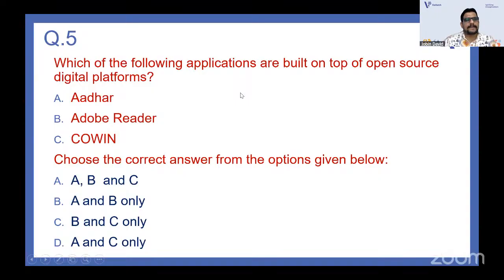So which of the following applications are built on top of open source? Open source means without paying, you can access that.